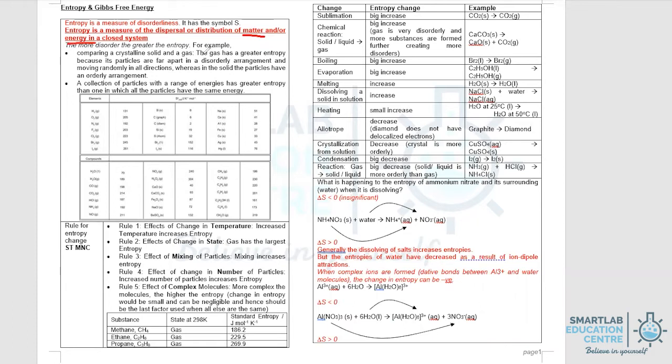What that means is that if you have a specific number of molecules, what are the various arrangement possibilities that you can have to actually distribute all these molecules? So certainly in the case of a gas, the molecules could be in numerous positions across the space. Hence a gas would have greater entropy relative to that of a solid, because for the solid, the particles are in an orderly arrangement and they are held in fixed position.